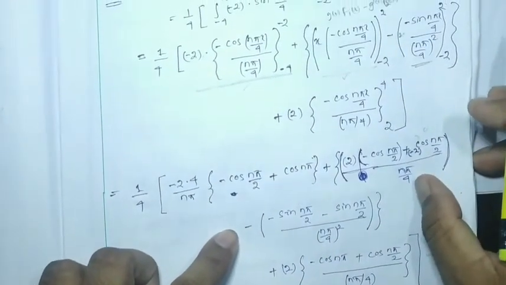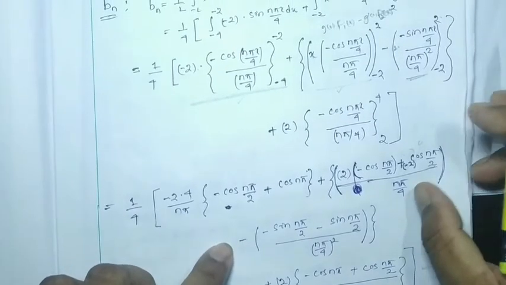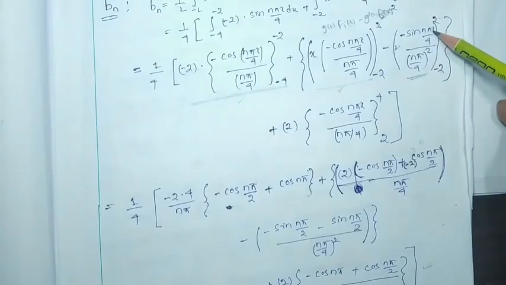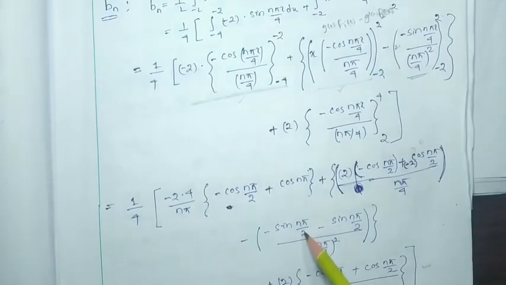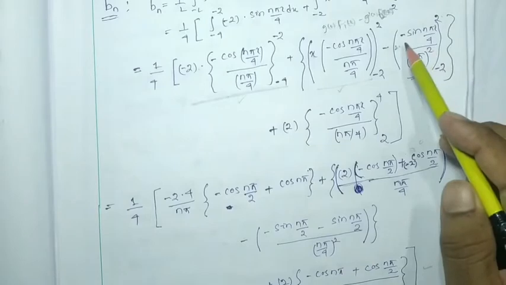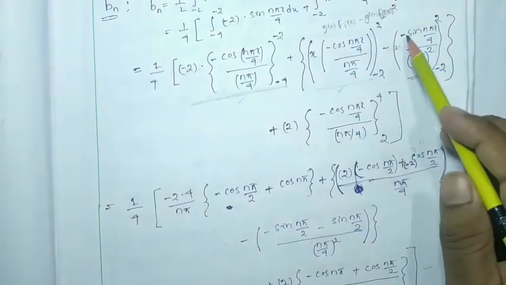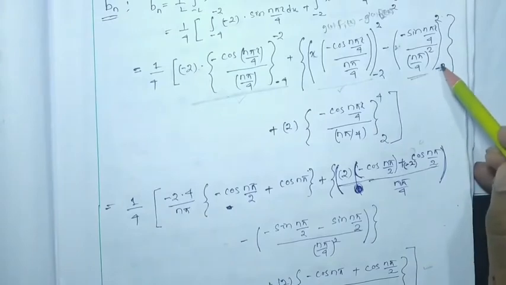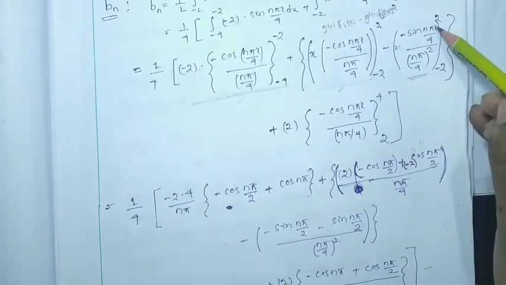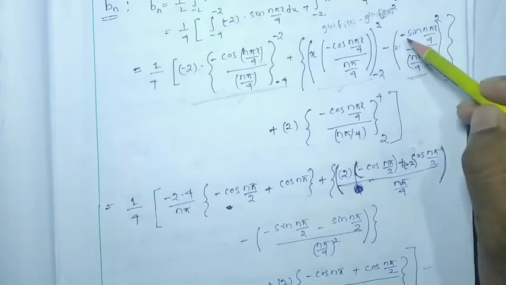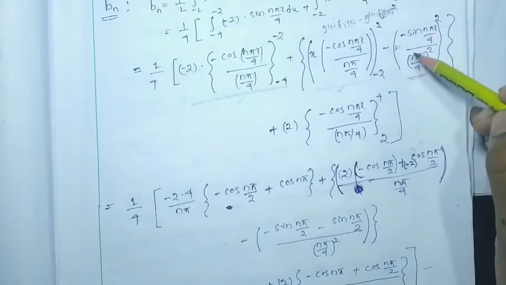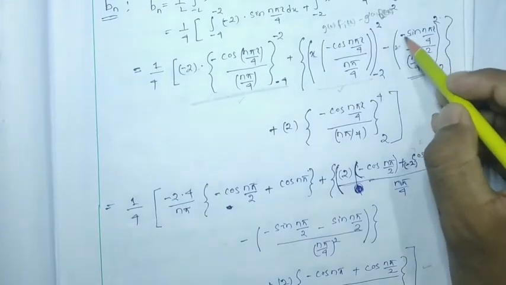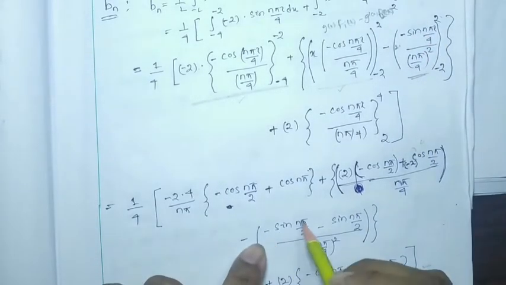First you put 2 here, then it will be minus sin n pi by 2, then again minus is there. If I am going to put minus over here, then it will be again a minus term. Got it? First see, already minus is there, so I have written minus n pi by 2.